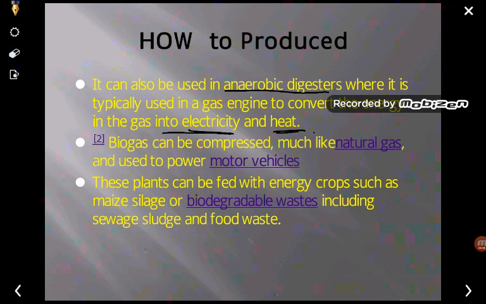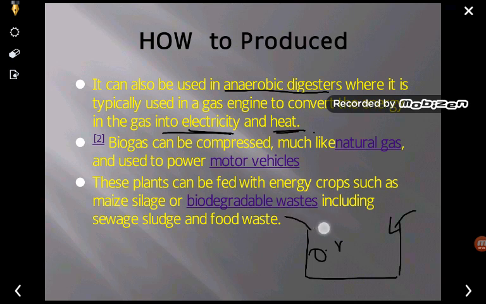So this plant can be fed with energy crops such as maize silage or biodegradable waste. Normally, these plants, where they are constructed, are fed with organic waste, और ऐसे प्रकार के waste जो कि degradable है.